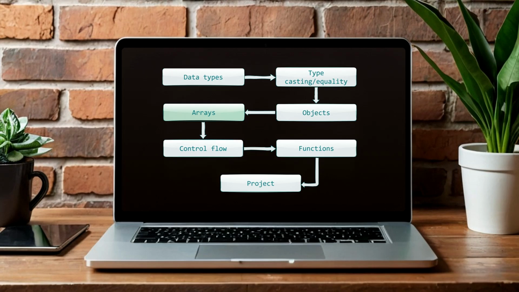Next, we will cover the essential topics of control flow, where you will learn how to use if-else statements, create loops, and control the flow of your code. Then, we will tackle another core concept in programming, functions. Understanding functions will allow you to organize your code into reusable pieces, which is key to building big projects.